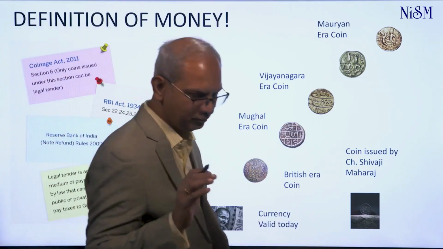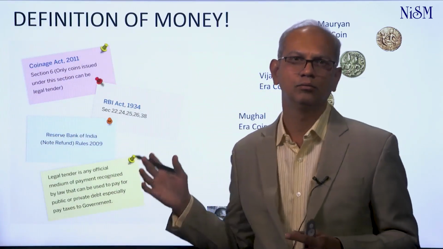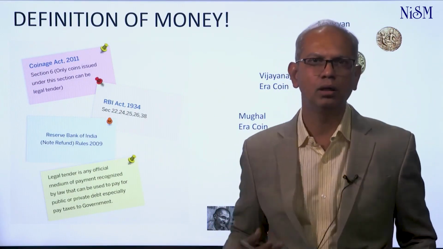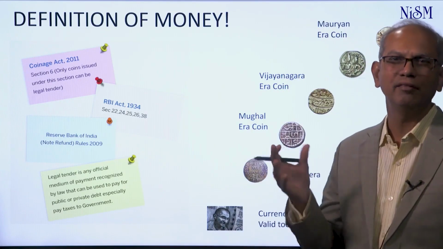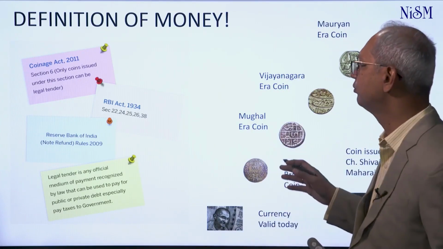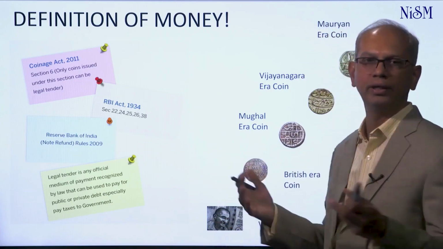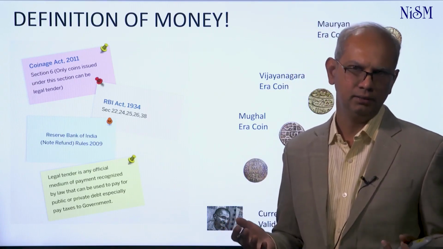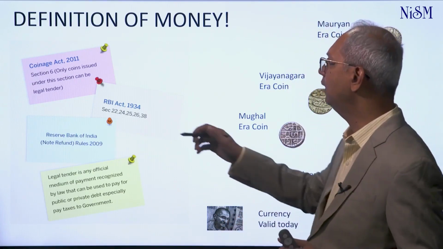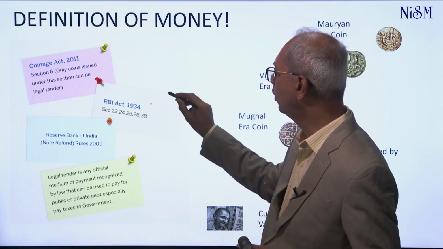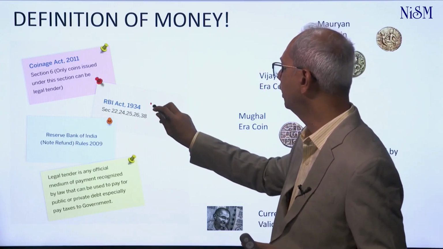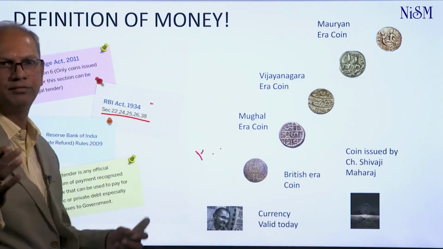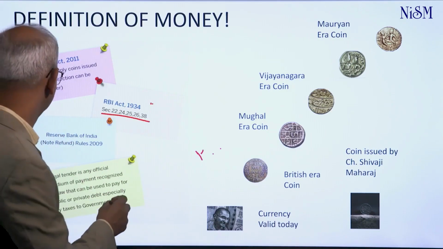A little bit about history. When we started, we looked at how we associate when somebody asks a layperson what is money. There are certain definitions. The textbook definition of money has been given by authorities. For example, in India, the monetary authority is the Reserve Bank of India, the RBI. The RBI has given what constitutes money here, so that section of the RBI actually gives the definition of what constitutes money.